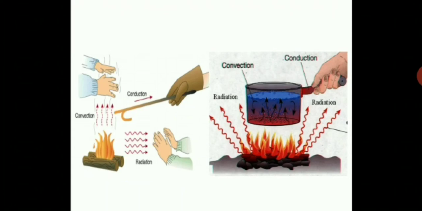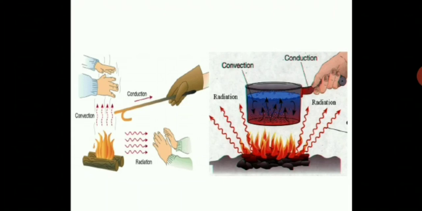So it's a very good example on the left hand side, and on the right hand side also one more example of conduction, convection and radiation. Your pan containing water, so the conduction will happen because of the metal material of the pan or saucepan. Heat will travel to the handle which you are holding.